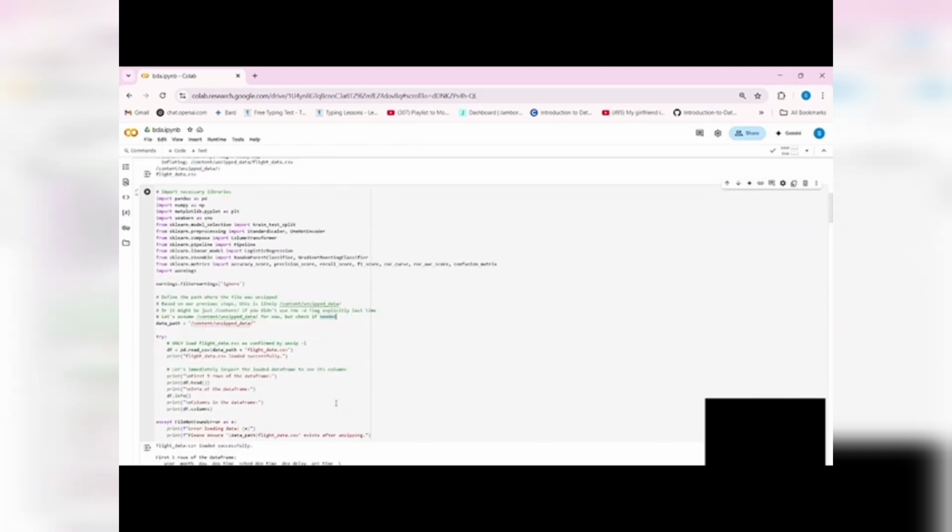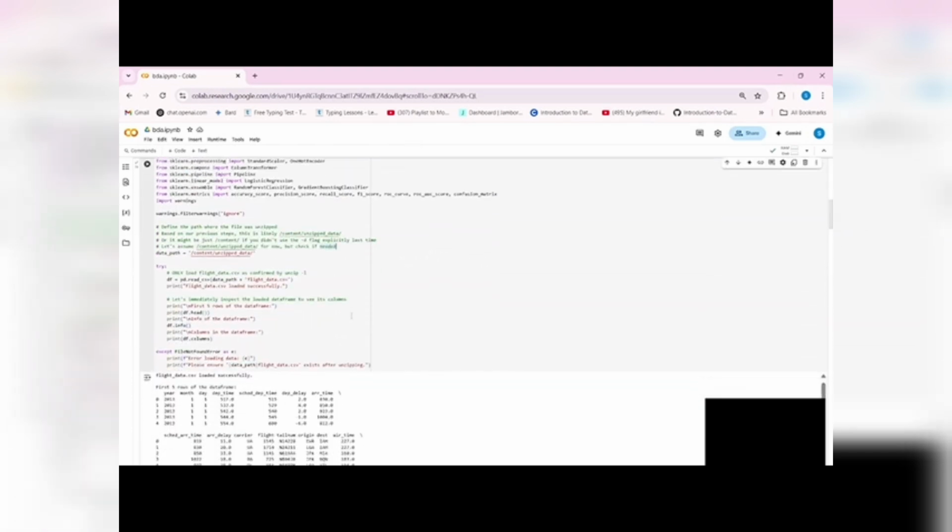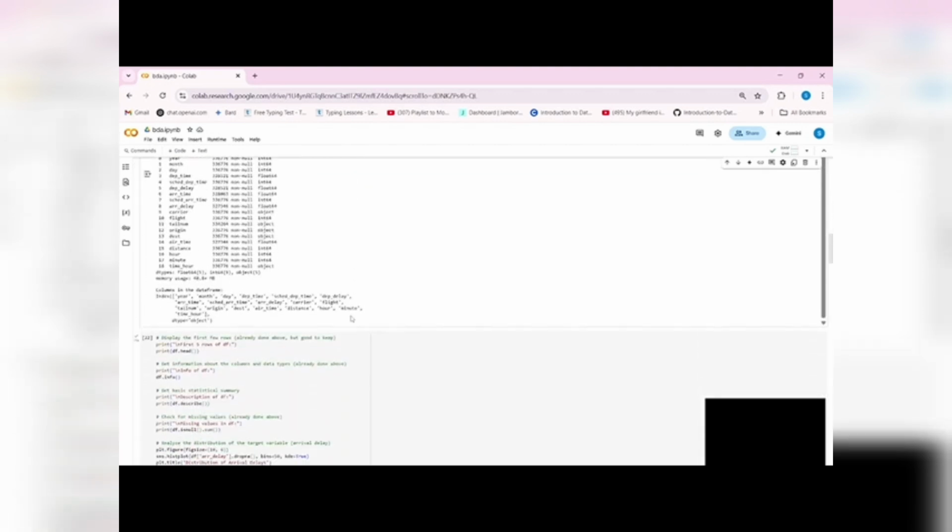After this step, we have to unzip the data so that we can load it on our local device and use it for further processing. After that, we load the data and prepare it for performing EDA.